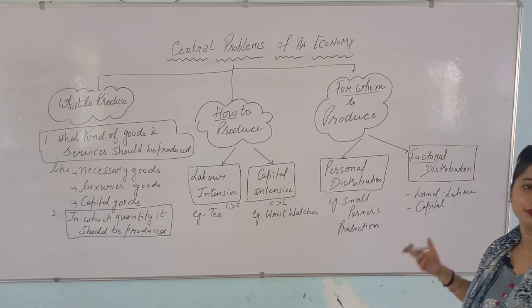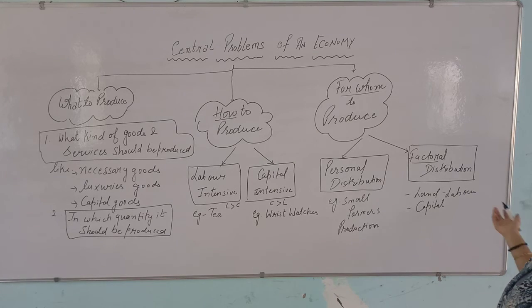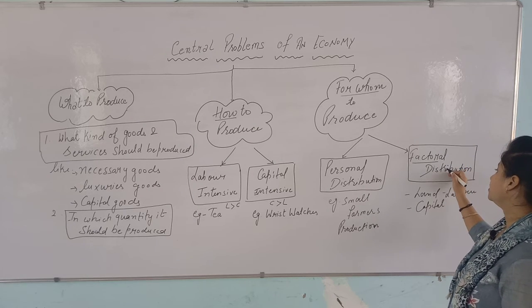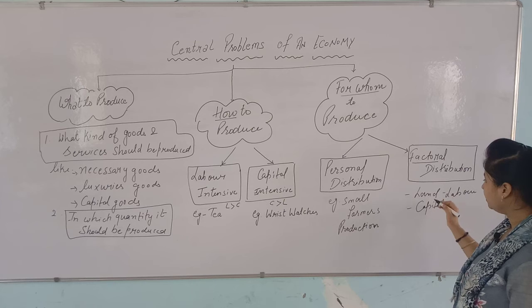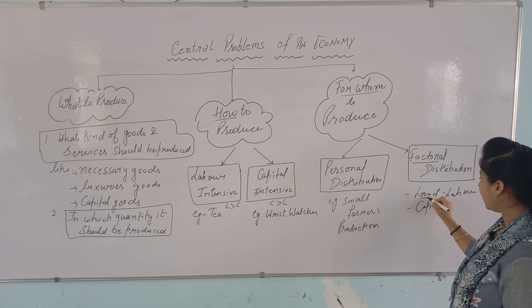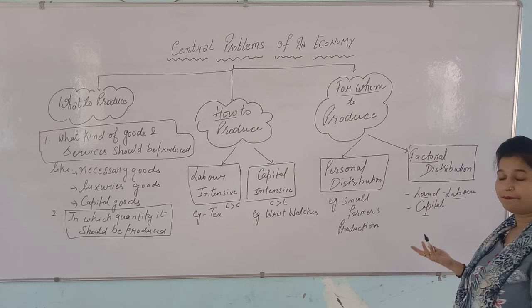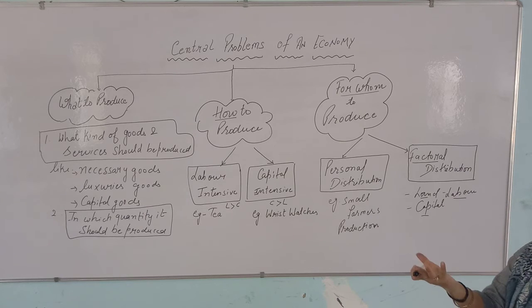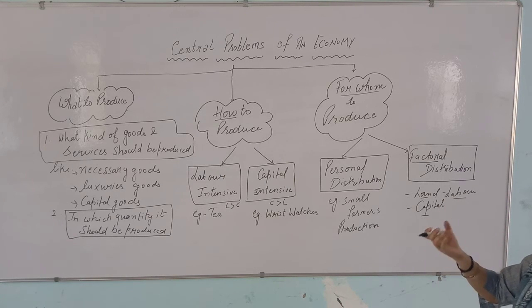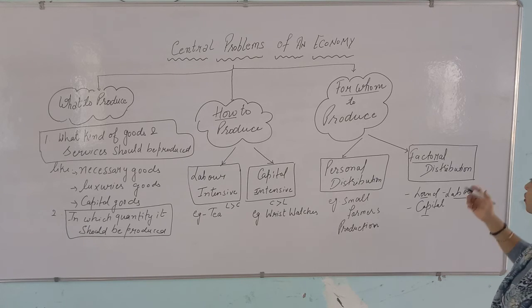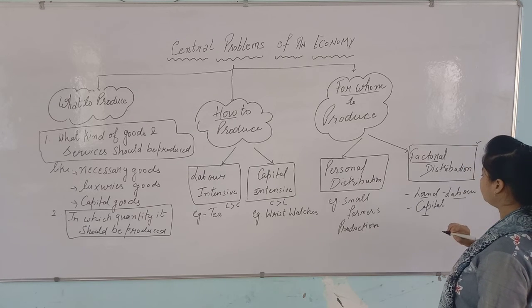for the vast level we are doing the production here. So I am taking here the factorial distribution because I want to give rent to the land, wages to the labor and interest payment of the capital. So some factors are there for use in the production. I will pay to them, right? So I am taking here the factorial distribution.